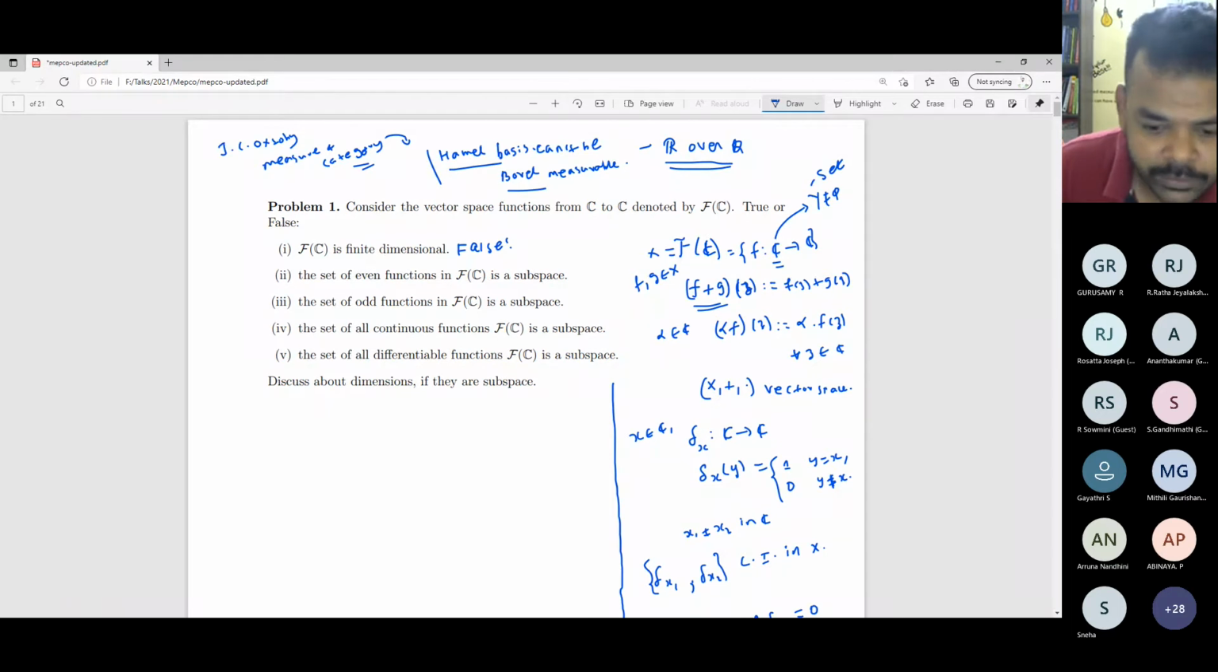But sir, my doubt is not here. The del x we have shown is a linearly independent set. So for the set of all functions from C to C, now we consider any arbitrary function f. We want to express f as a linear combination of these del xi. So we can choose our del x1 as f of x.